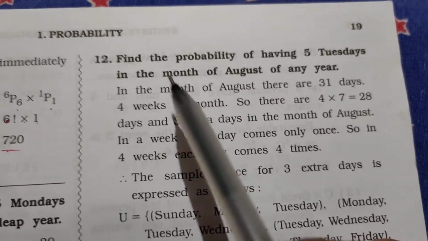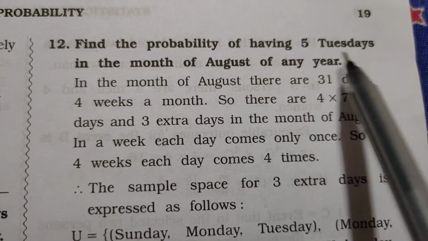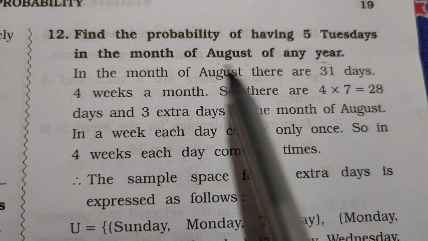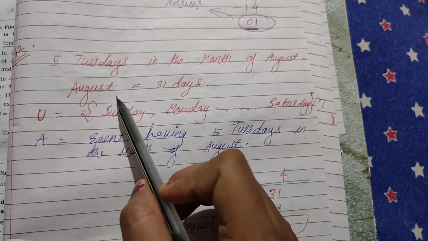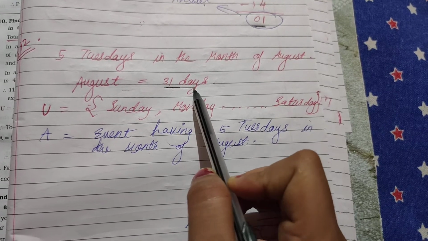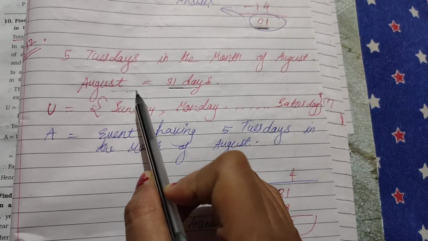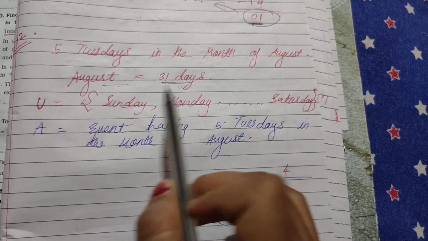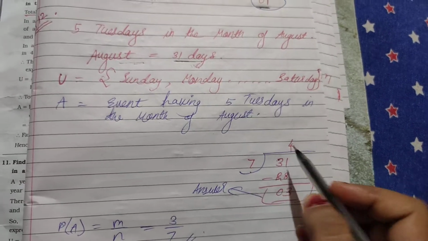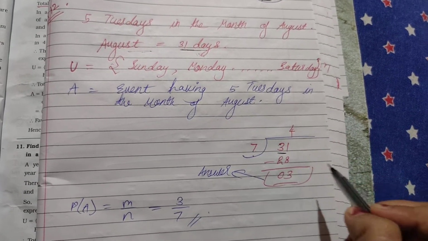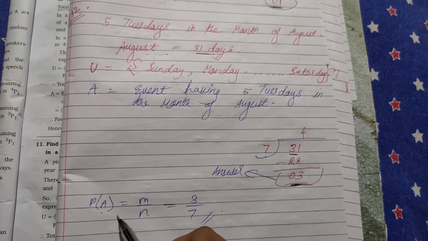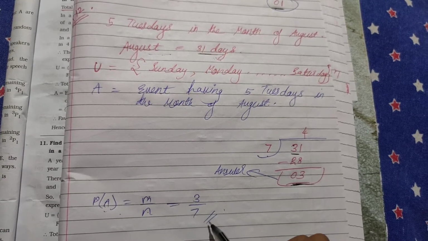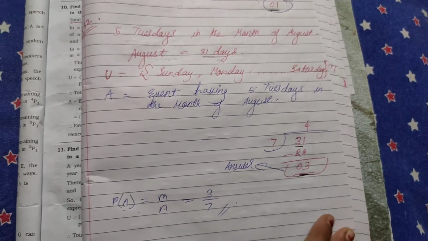Question number 12. Find the probability of having 5 Tuesdays in the month of August of any year. In this, the month is given. So August, 5 Tuesdays in the month of August. August again has 31 days. I have already said whenever the name of the month is given, how many days the month has, we have to divide that by 7. So 31 divided by 7. What is the remainder? 3. So our answer is 3. So probability A equals m upon n, which will be equal to 3 upon 7.